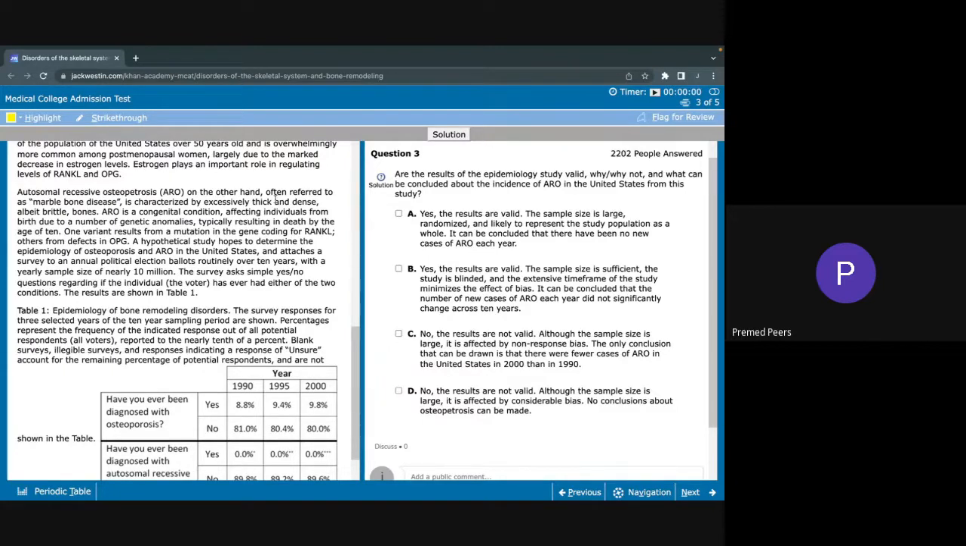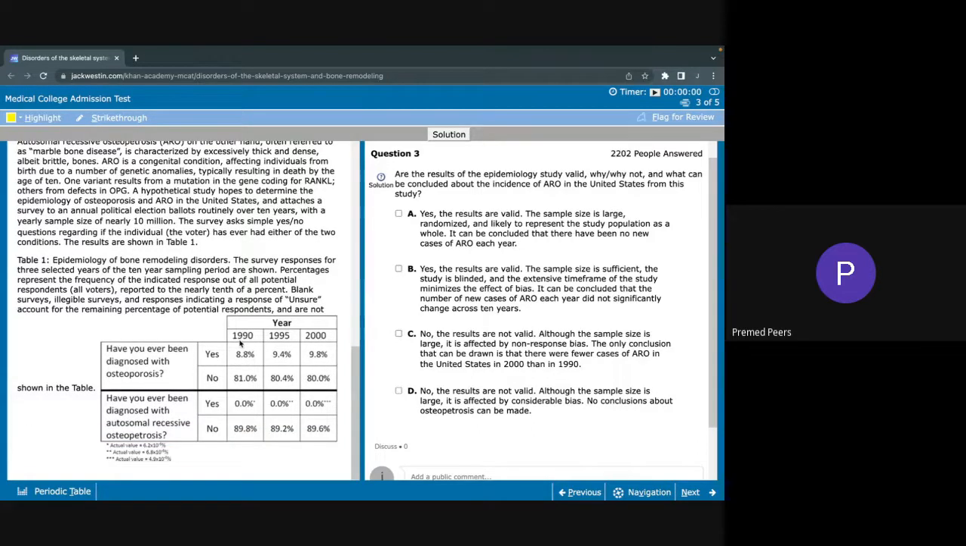In addition, if we look up here, ARO, which is what they're asking about, is a congenital condition, meaning it's present from birth, affecting individuals from birth due to a number of genetic anomalies, typically resulting in death by the age of 10. So that is our biggest red flag. That is our issue here. If ARO typically causes the death of these individuals by the age of 10, how can they participate in a study at the age of, at the minimum, 18 in the United States, and the voting age, I should say.